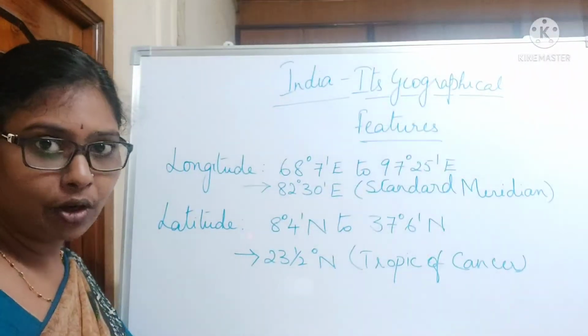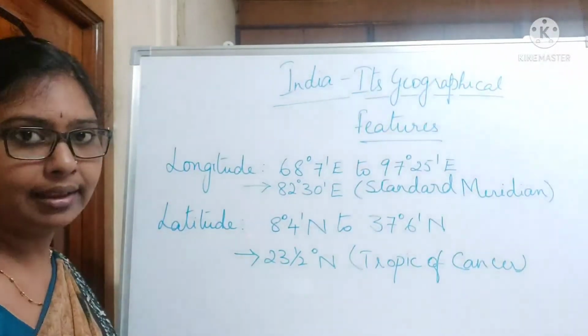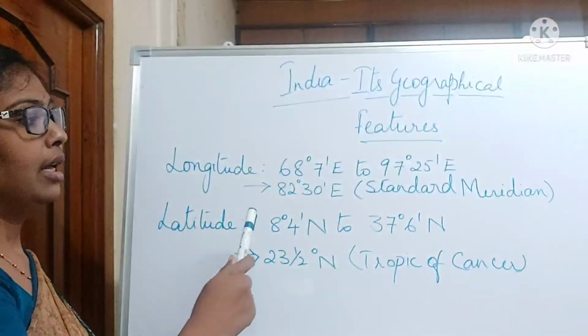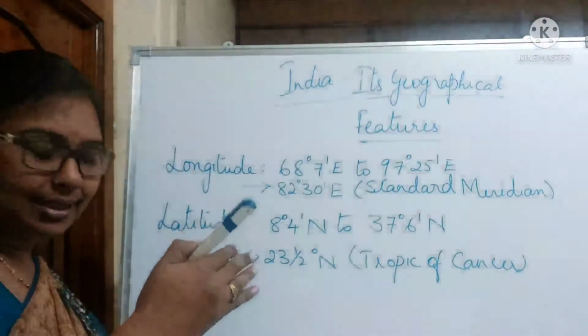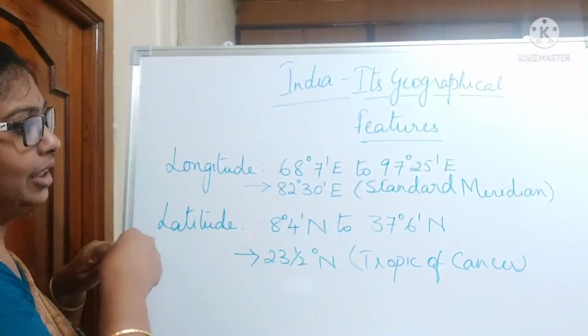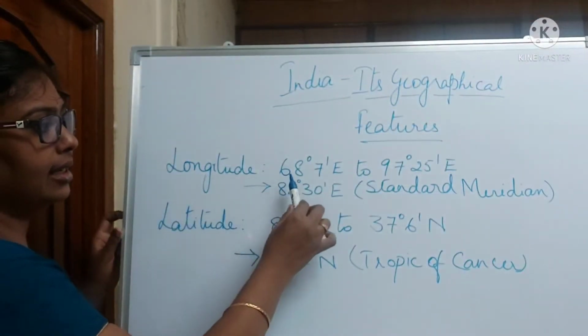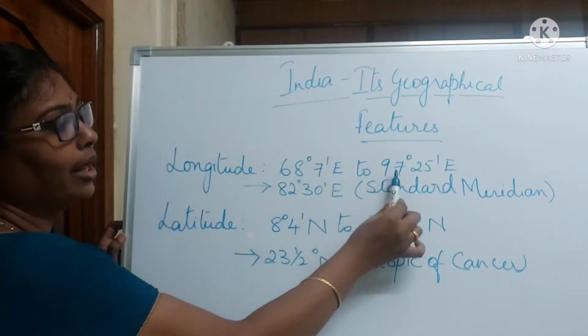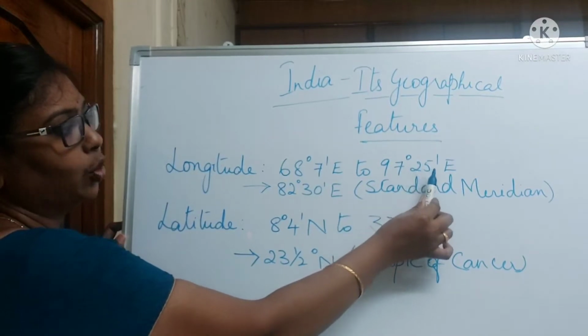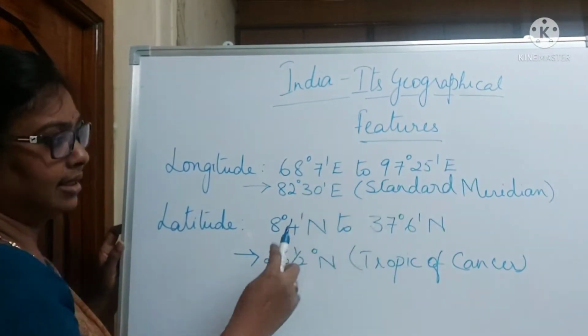Now let's see the longitudinal and latitudinal extent of India. The longitudinal extent, that is the east-west extent, is 68 degrees 7 minutes east to 97 degrees 25 minutes east.